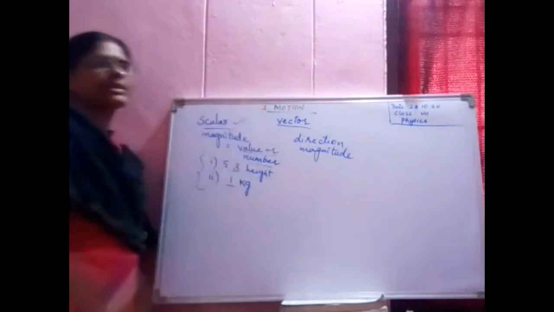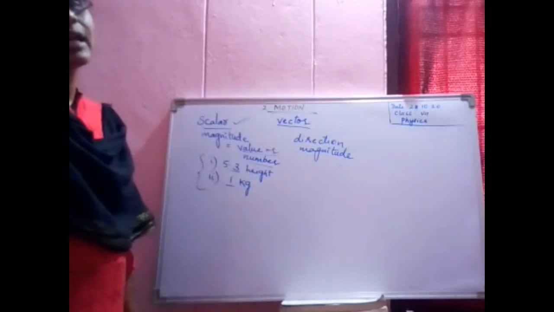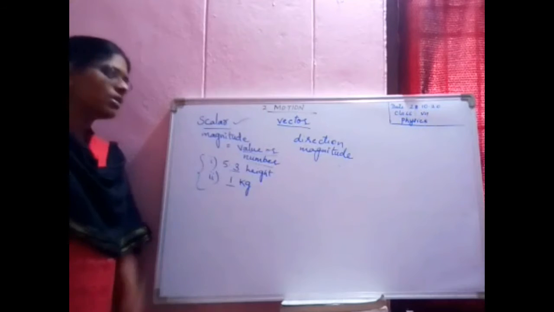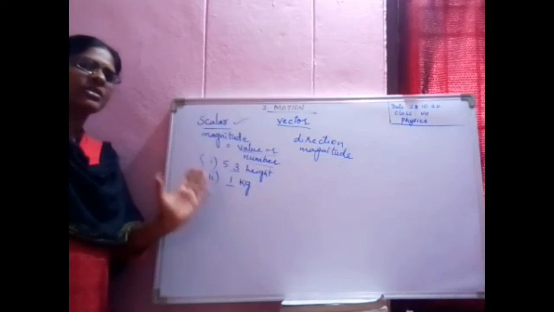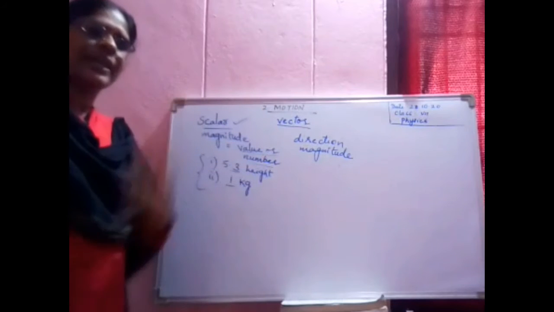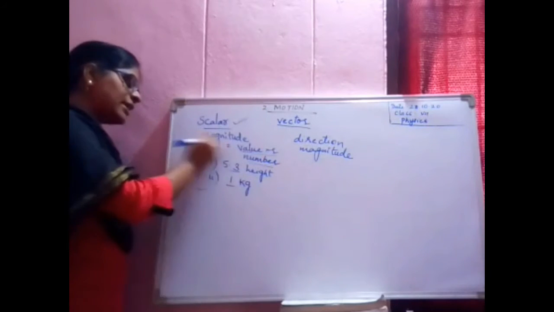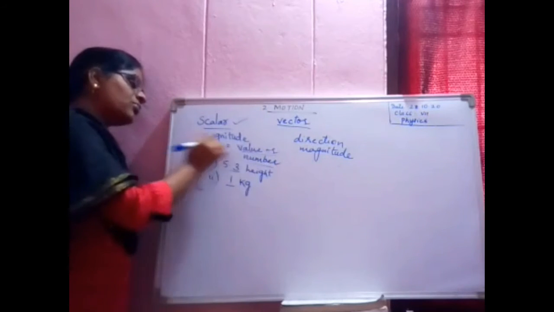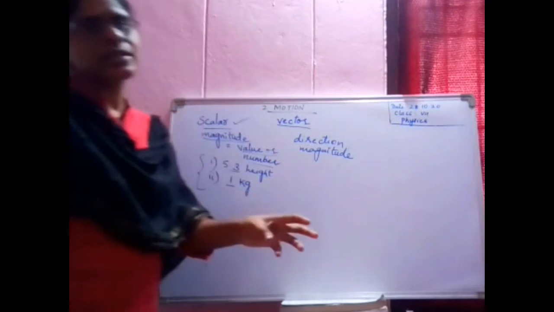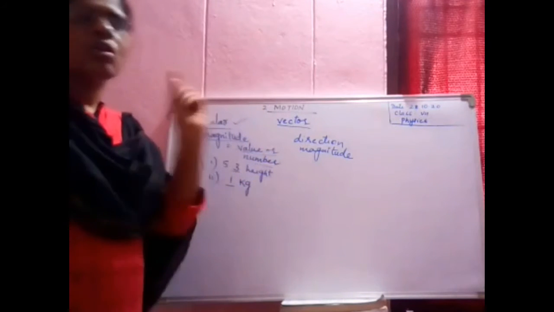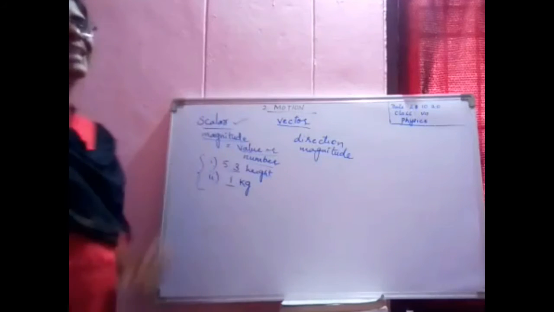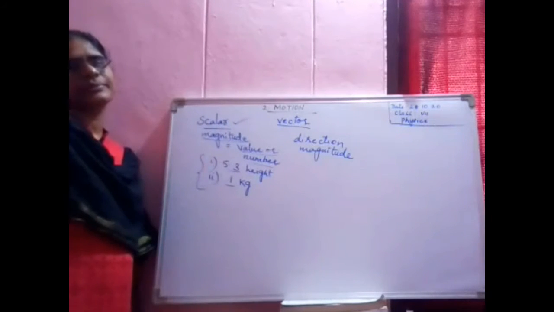Such quantities are called scalar quantities. As you are going to higher classes, we call the number or value magnitude. Those quantities which require only magnitude are called scalars.